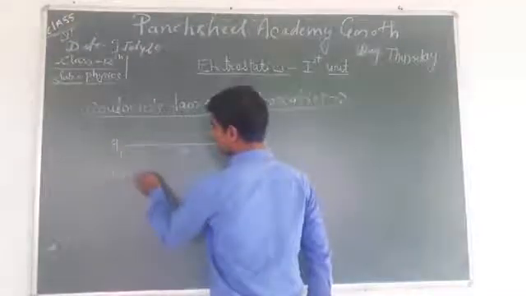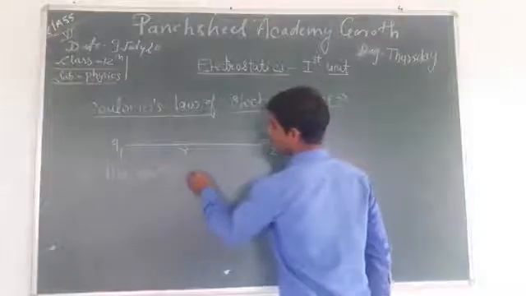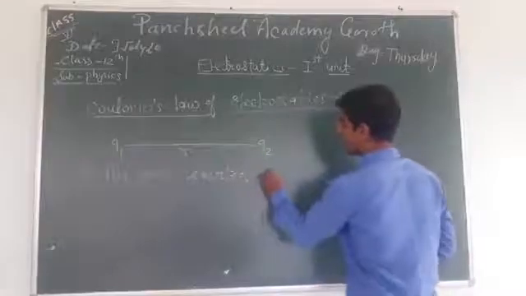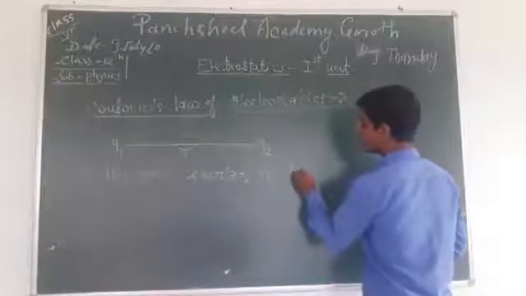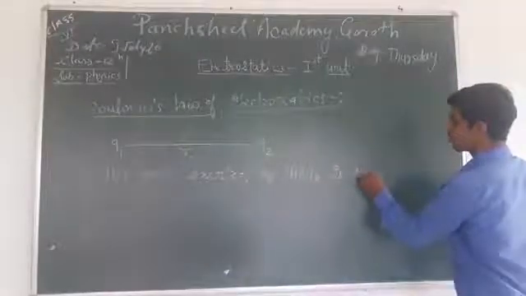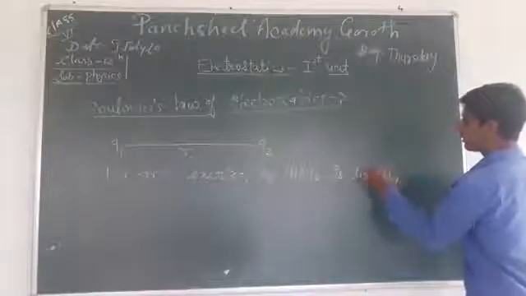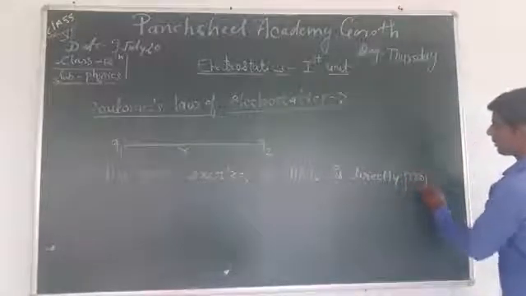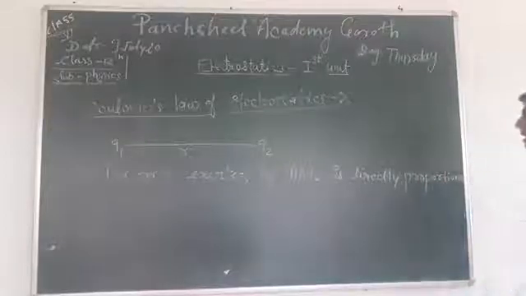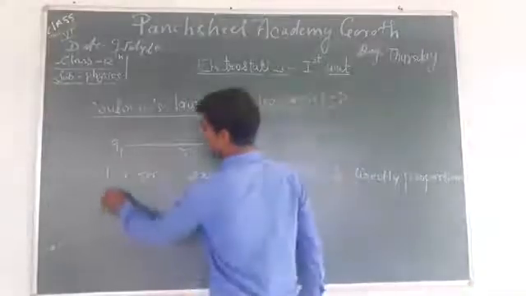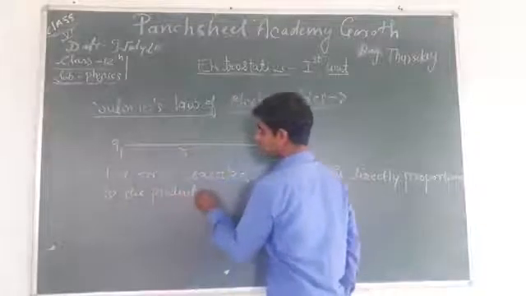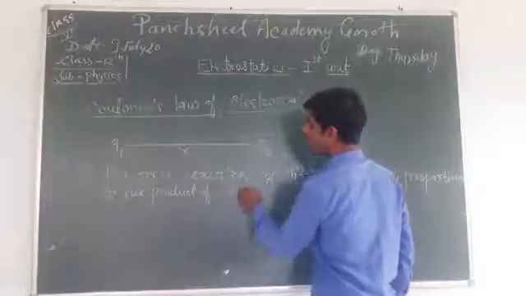The force exerted by Q1 and Q2 is directly proportional to the product of Q1 and Q2.